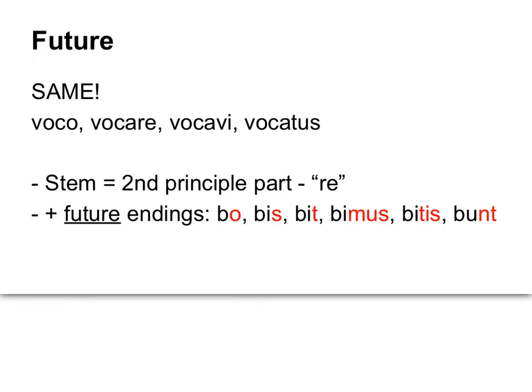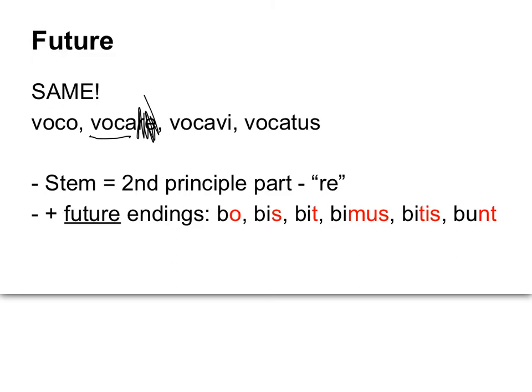It turns out that to form the future tense in Latin, you do the exact same thing. Here's voco, vocare, vocavi, vocatus, which means to call, by the way. Notice you don't even need to know what the word means in order to conjugate it. So we take the second principal part, and we take off the RE. There it is, voca. That's our root. But now we add different endings. We use the future endings, and these are them: bo, bis, bit, bimus, bitis, bunt.